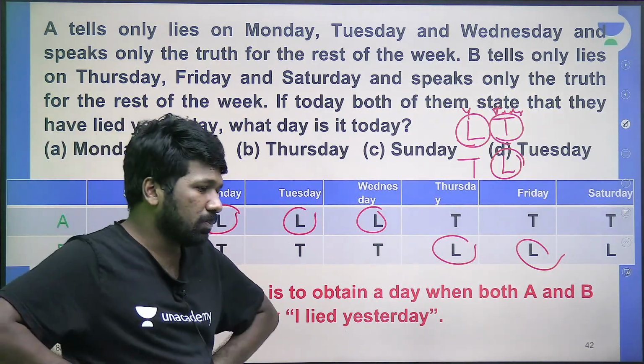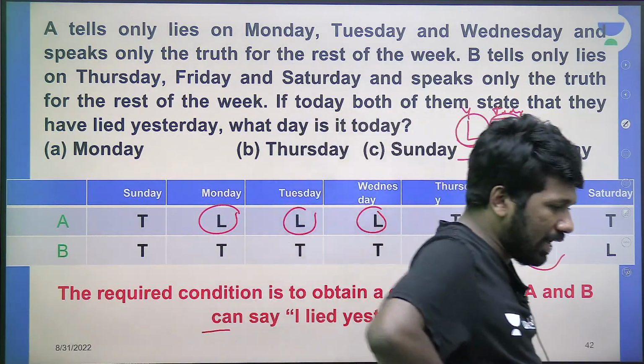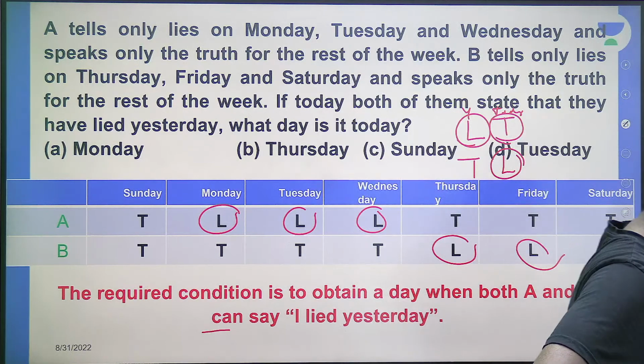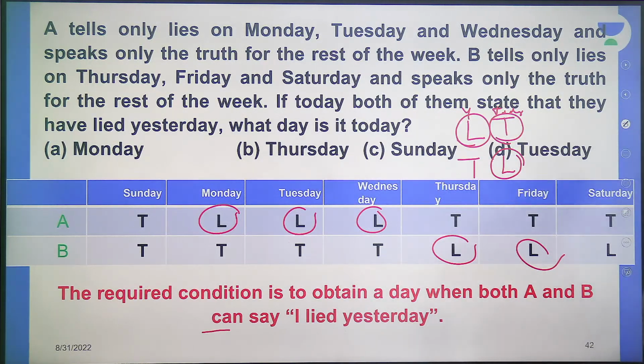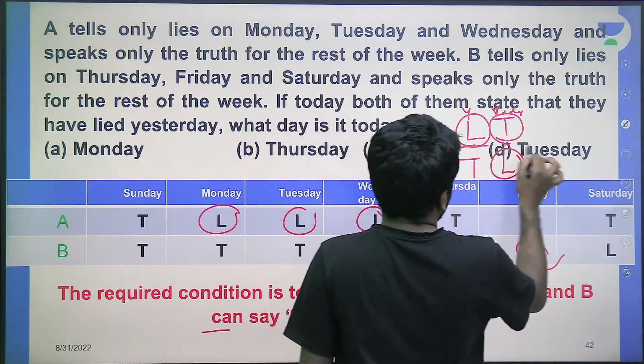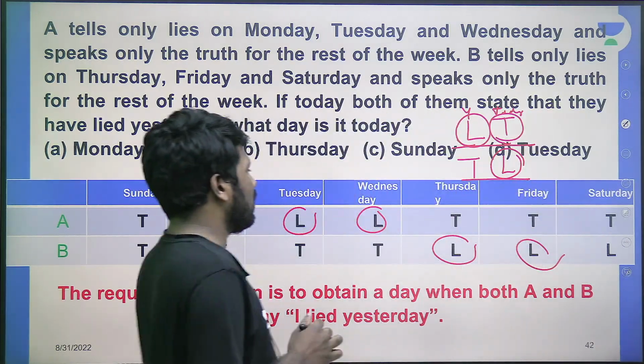Right? Please respond. Yesterday lie, today truth. Yesterday truth, today lie. These are the only two possibilities. Please respond, all of you. Is this clear or not? Lie-truth and truth-lie are the only two possibilities.